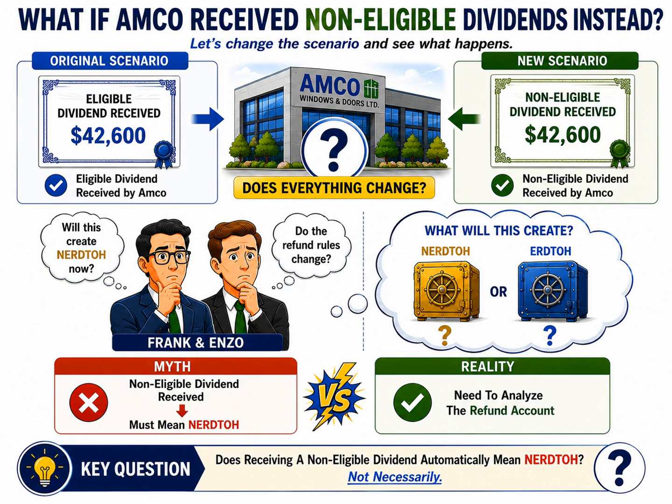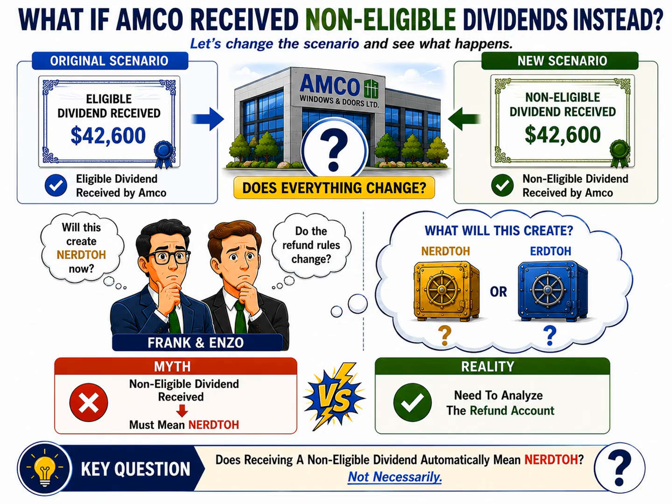That's why Frank and Enzo are shown looking at two possible vaults. Will the tax end up in NERDTOH? Will it end up in ERDTOH? The answer determines the future dividend planning strategy. And that answer is far more important than simply knowing whether the original dividend received was eligible or non-eligible.